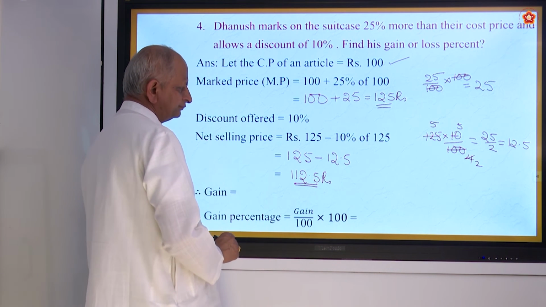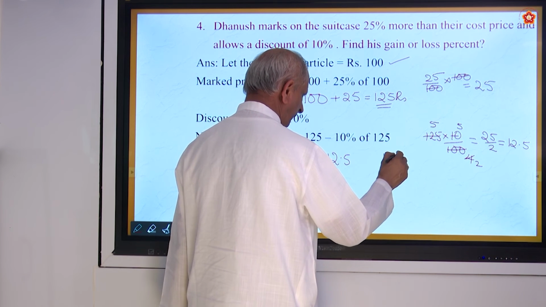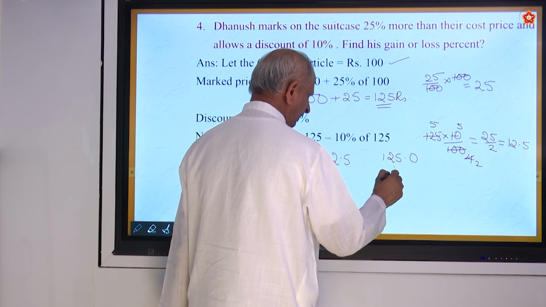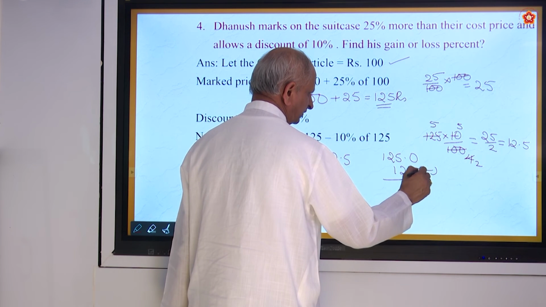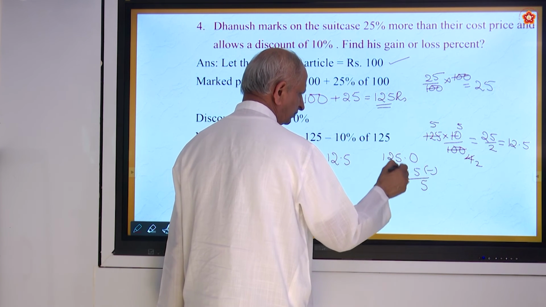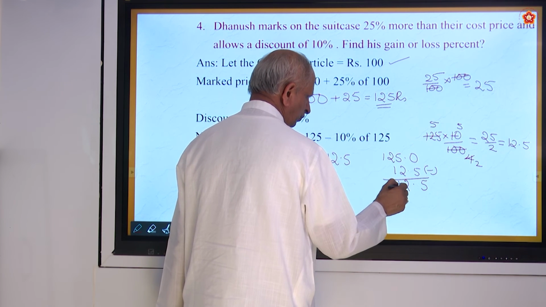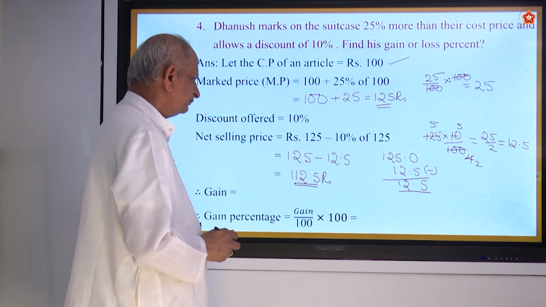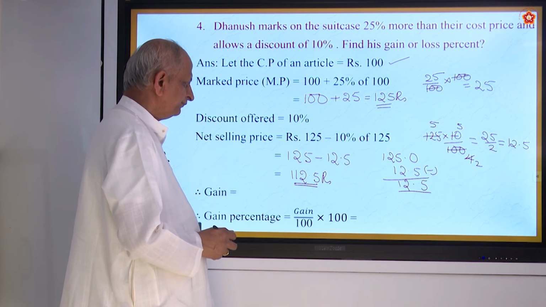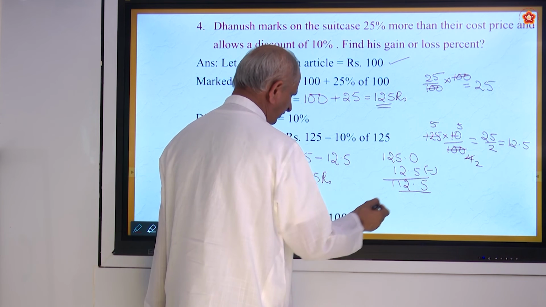Is it alright? How did you get it? 125.0 minus 12.5. If you subtract, 10 minus 5 is 5 and 4 minus 2 is 2. 2 minus 1 is 1. Is it alright? So you have 112.5.